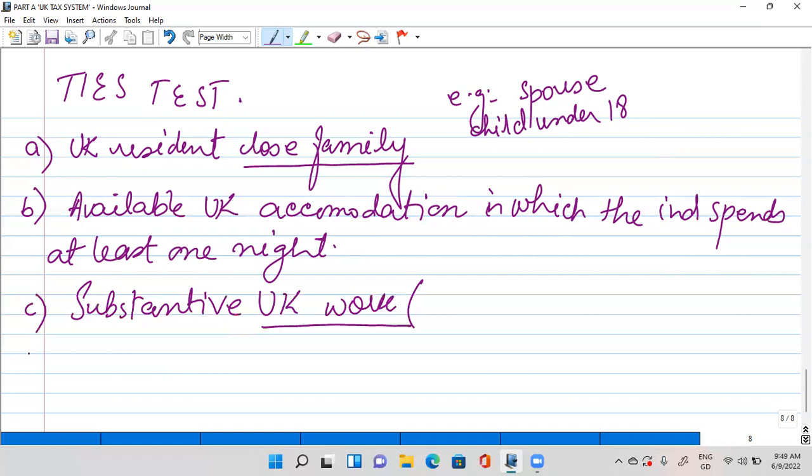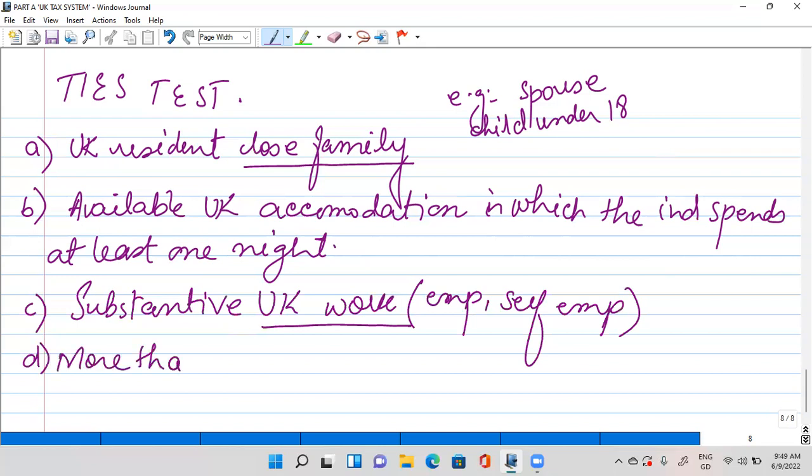Then we have the fourth type which says that he must spend more than 90 days in the UK, either or both in the previous two tax years.